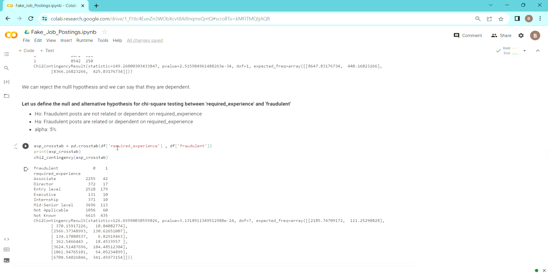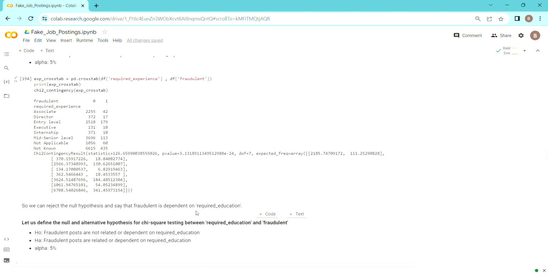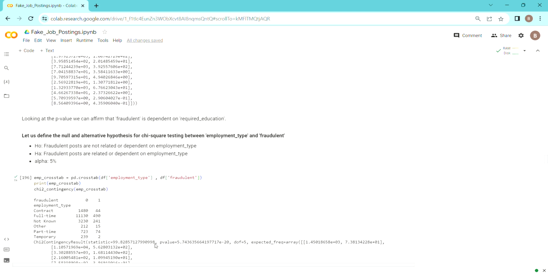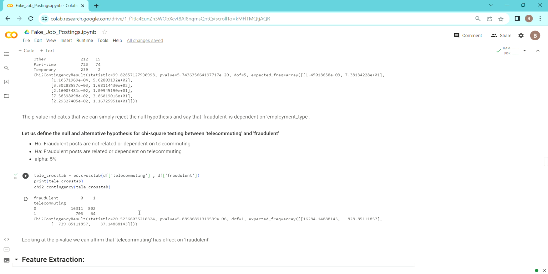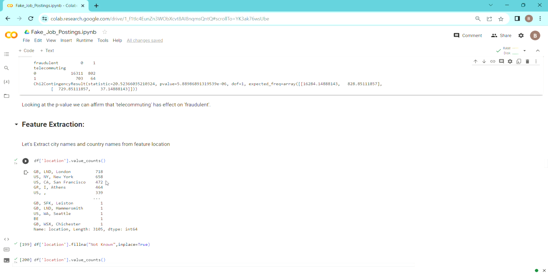We have performed it on required experience as well, where we have plotted contingency tables, as we do when we use the chi-square test, and this is what we are getting. Here also the p-value is very less than 5%, so we can infer that required experience affects fraudulent. Same goes for required education, and the same for employment type as well. And lastly we complete with telecommuting, and this is also the same. Then comes, let's tackle the feature extraction.